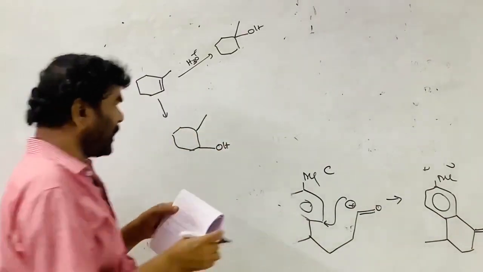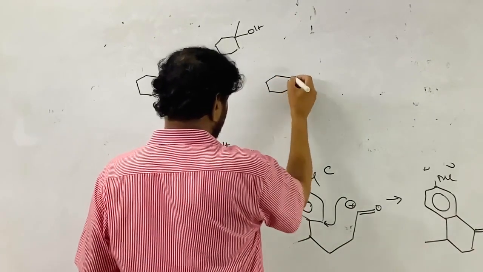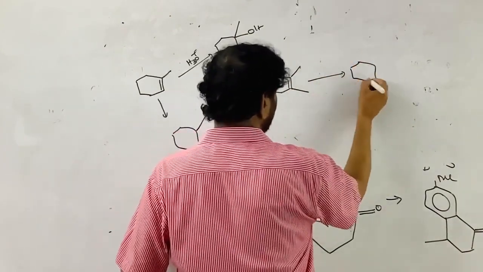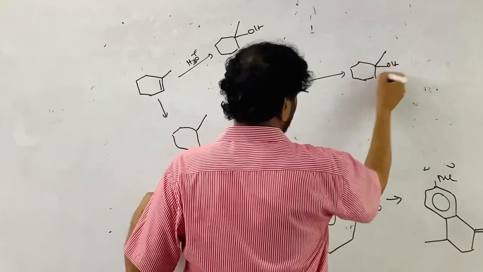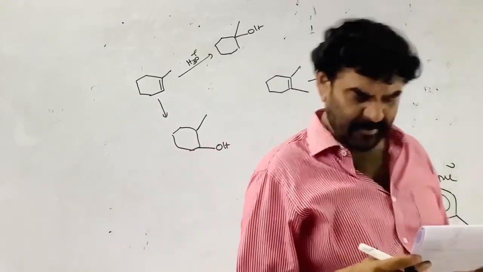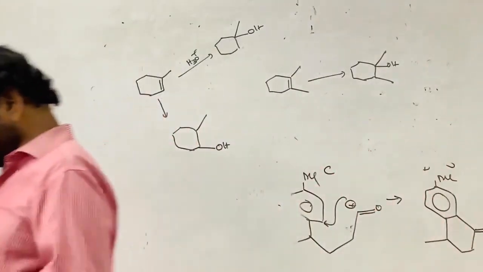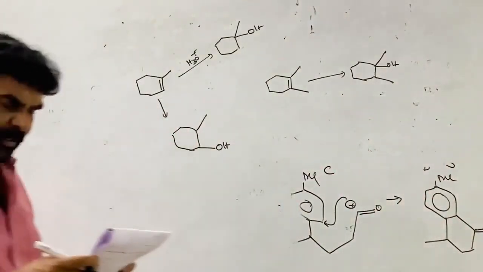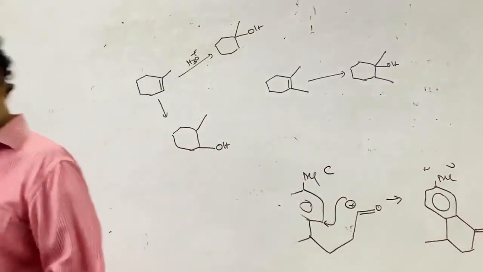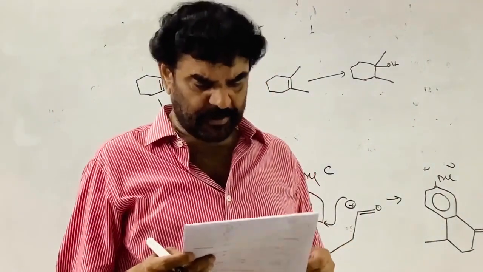Different products are formed here. If this is the case, symmetrical, therefore in both cases the same product is formed. No difference at all. And the third case also, ethene. So you treat with acidified water or hydroboration followed by oxidation, same product. In the fourth also, symmetrical alkene. So the second one, third one, fourth one, all three give the same product in both processes. Therefore B is correct. 2, 3, 4 is the correct option.